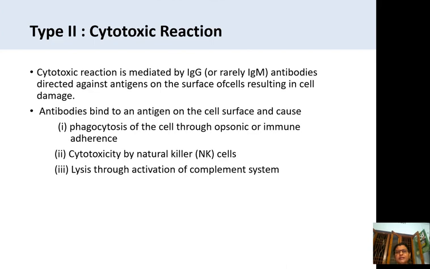Antibodies bind to an antigen on the cell surface and cause phagocytosis of the cell through opsonic or immune adherence. Cytotoxicity can occur with the help of natural killer cells, and lysis through activation of the complement system. These cause the death of the cells, and that is called a cytotoxic reaction.